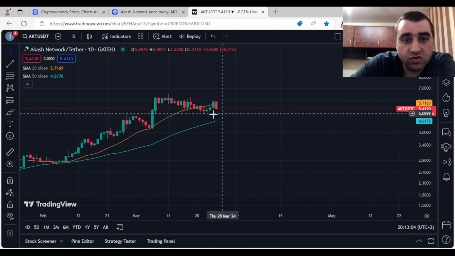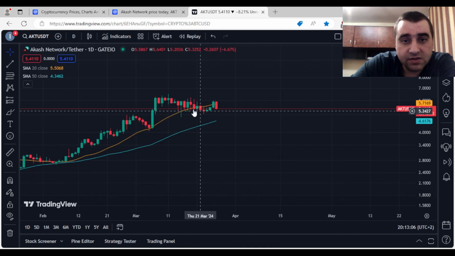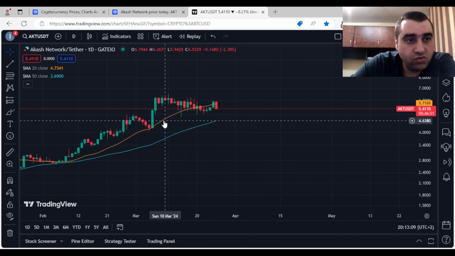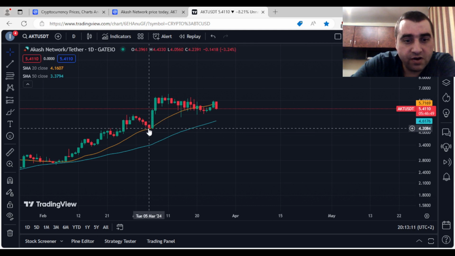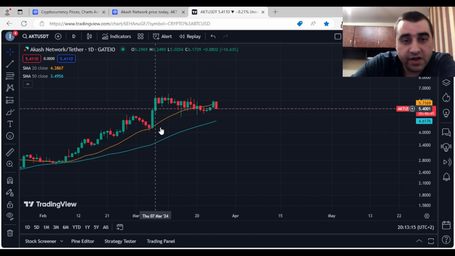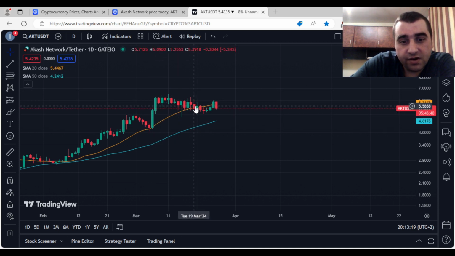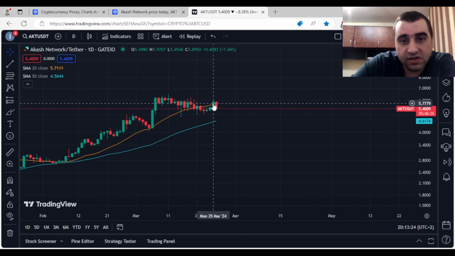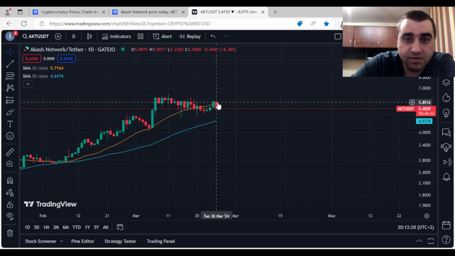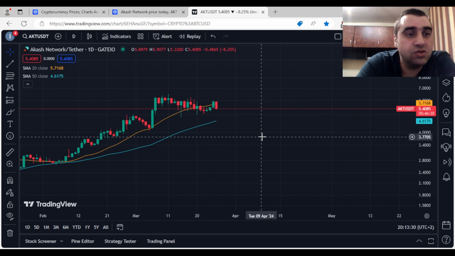We can also notice that the price played with this 20 SMA here on 5th and 6th March 2024, took it as support, bounced on this level, tested again here on 19 March, went below, and tested it as resistance this time, and today the price dropped below this 20 SMA.